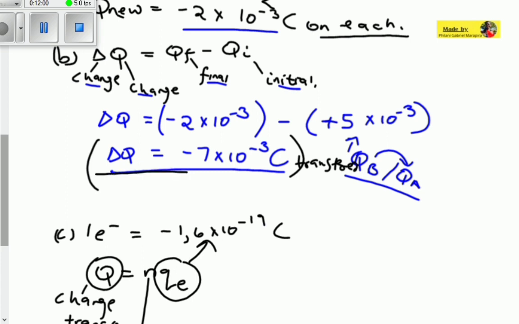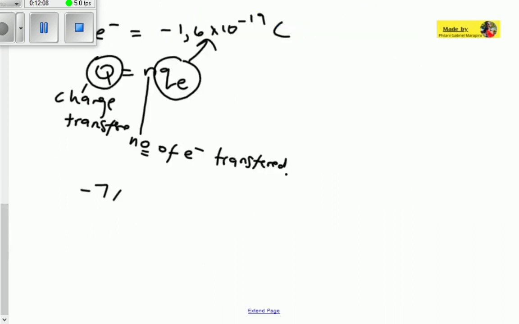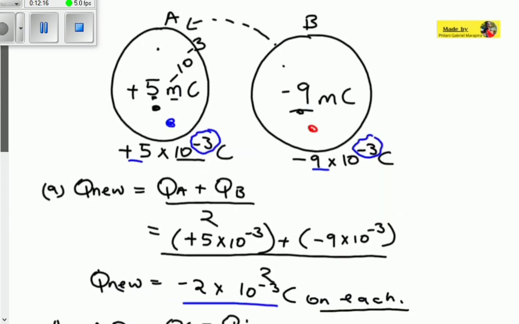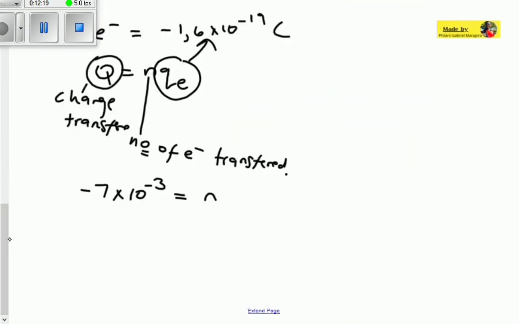Since we know that the change in charge is the amount of charge transferred, which is minus 7 times 10 to the power minus 3, we're going to substitute here: minus 7 times 10 to the power minus 3 coulomb is equal to the number of electrons, which we do not know, N, times QE. Each single electron, no matter what element it is, no matter where you find it, the QE charge is always constant. Each electron has minus 1,6 times 10 to the power minus 19. It does not change at all.